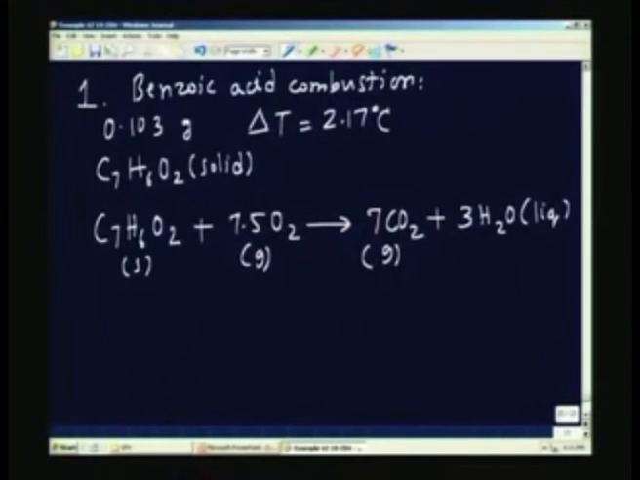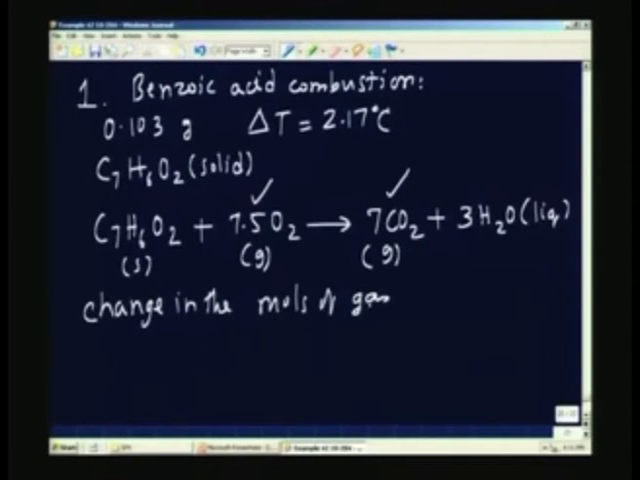So, you see during this reaction we had 7.5 moles of oxygen and the number of moles of carbon dioxide formed is 7. Therefore, there is a change in the moles of gas. Because of this, some amount of energy or heat is required, and that we will have to take into account. So, delta n, the change in the number of moles, is 7 minus 7.5, that is minus 0.5 mole.